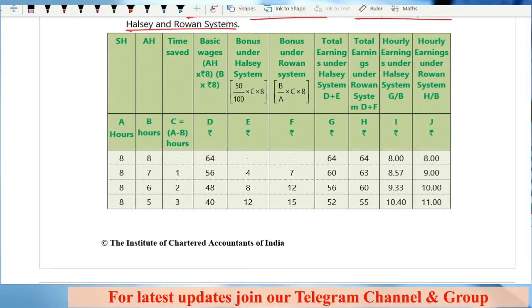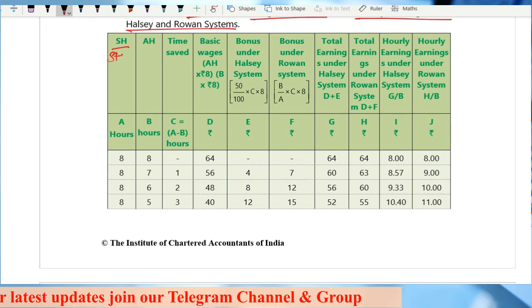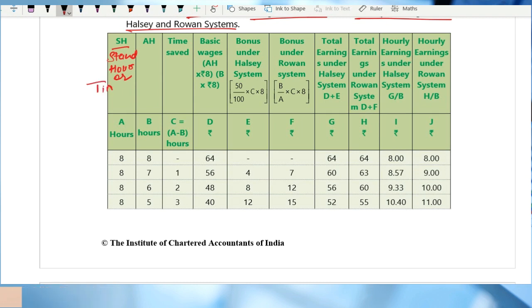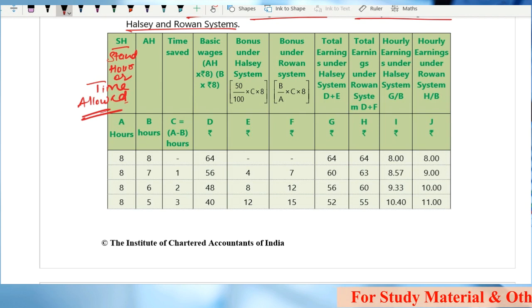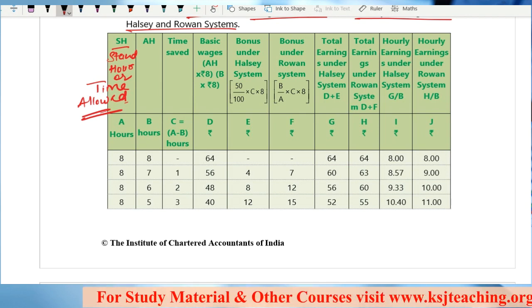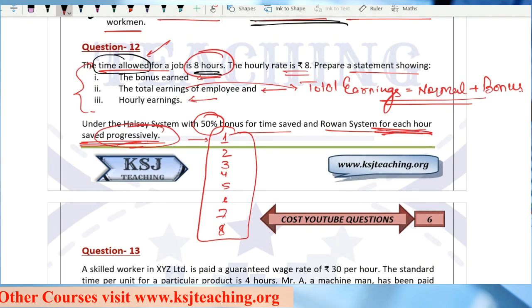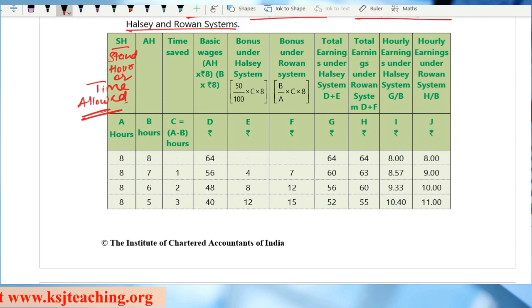SH stands for standard hours, or I can say this is time allowed. It is given in the question that time allowed is 8 hours. What is the actual time taken and the time saved?